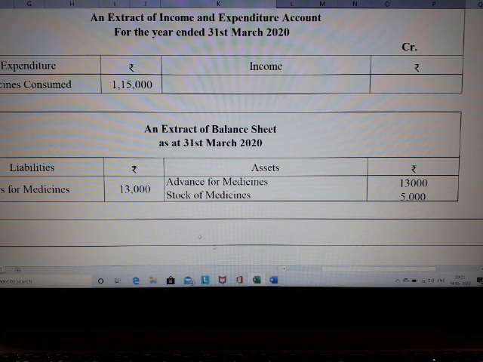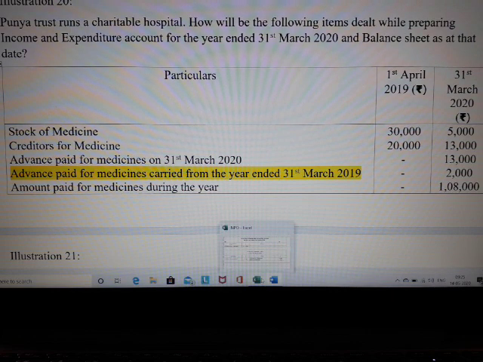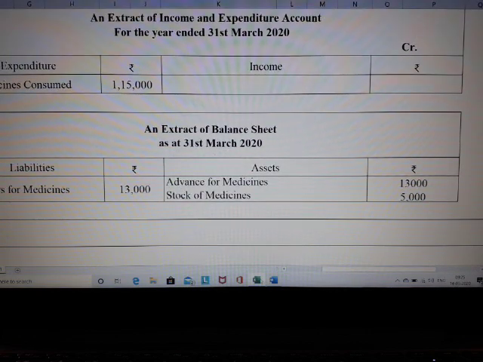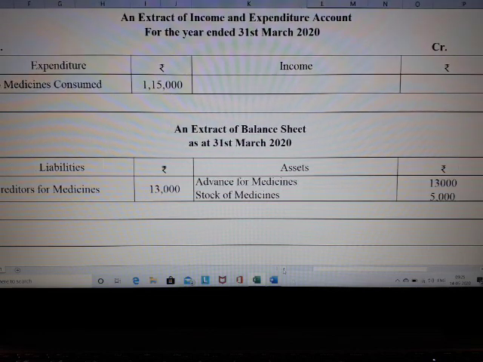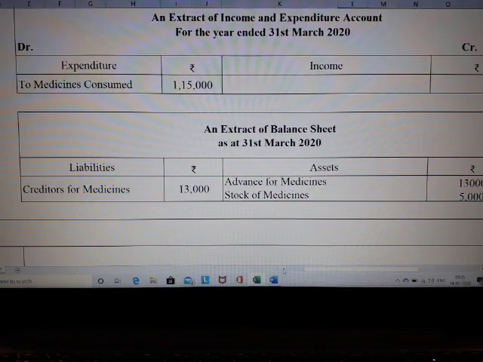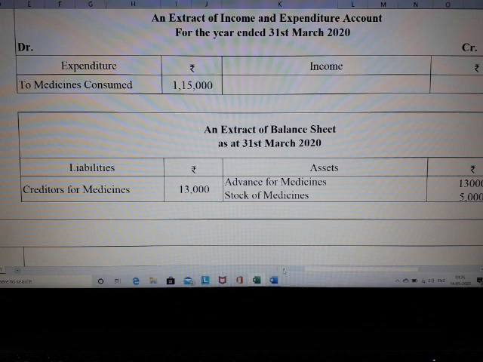The next one is stock of medicine. That is your closing stock for the current year, which is 5,000, given in the first line itself. So you will bring that 5,000 also. And again I am repeating it: an extracted balance sheet, extracted receipts and payments, or extracted income and expenditure account need not tally, and it won't tally. You need not put the totals. You only have to drop the values alone.